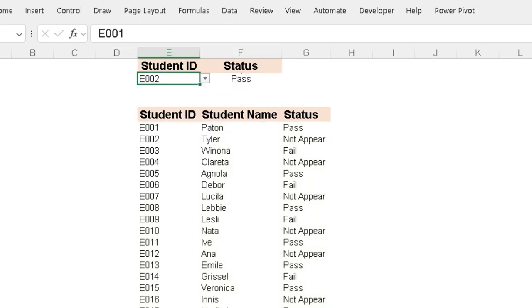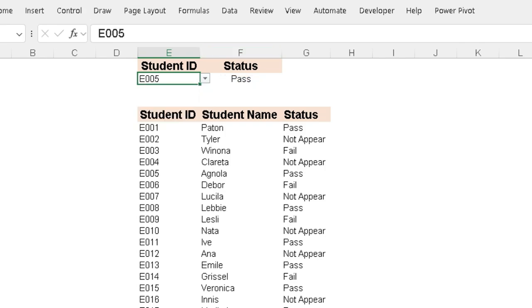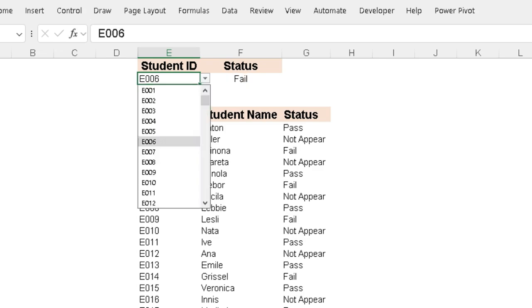Try changing the student ID in cell E2. See how the result updates automatically? And that's how you use Vlookup in Excel. It's perfect for searching through large lists and saves you tons of time.